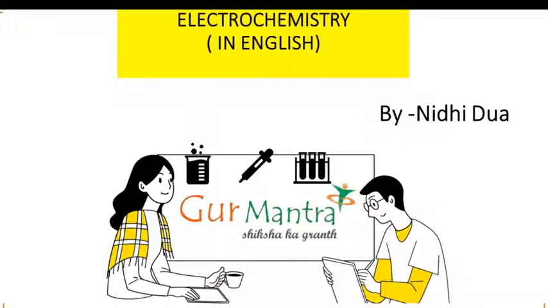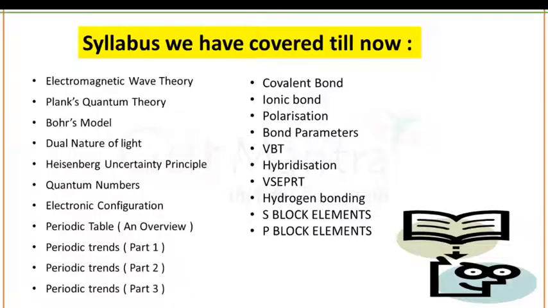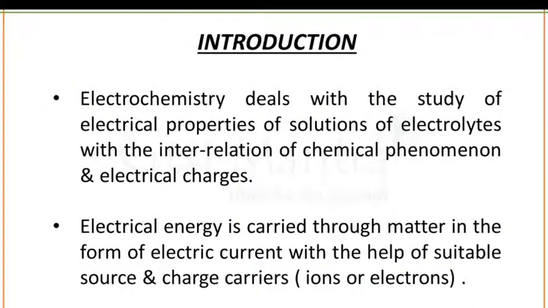So guys, in today's lecture we are going to discuss electrochemistry. Electrochemistry is the branch of physical chemistry that studies the relationship between electricity as a measurable and quantitative phenomenon and identifiable chemical changes, with either electricity considered an outcome of a particular chemical change or vice versa.